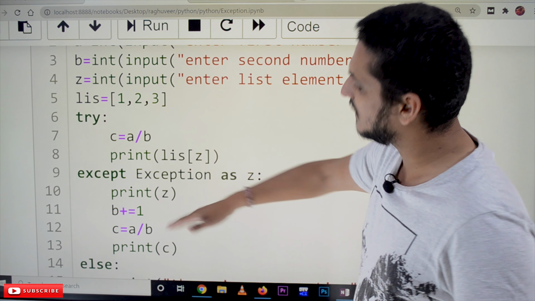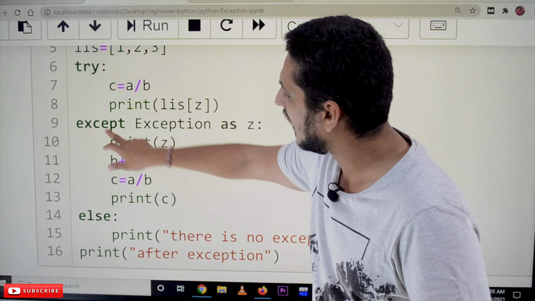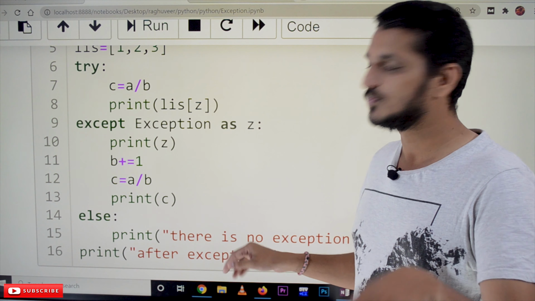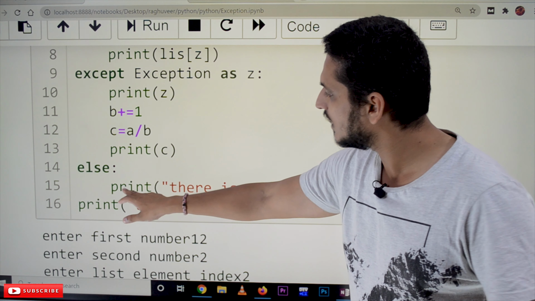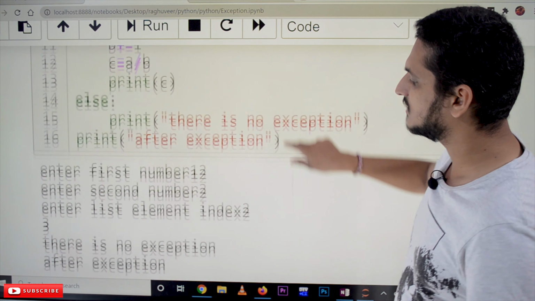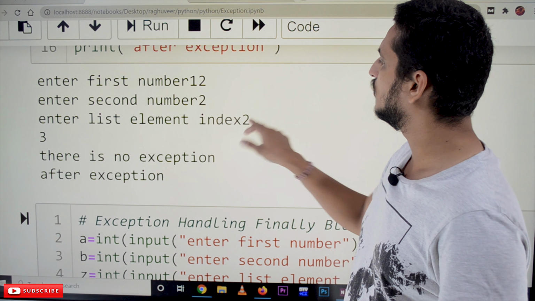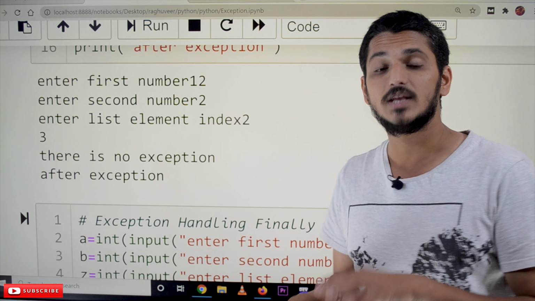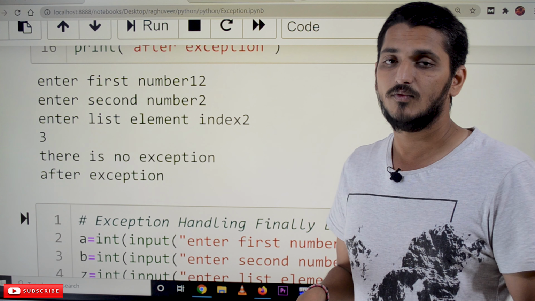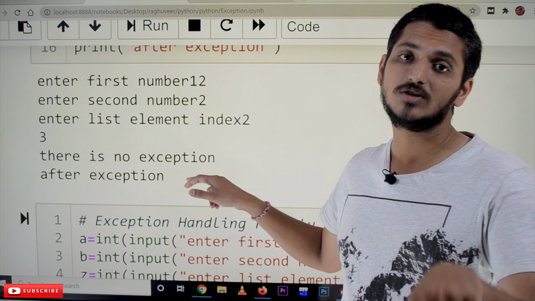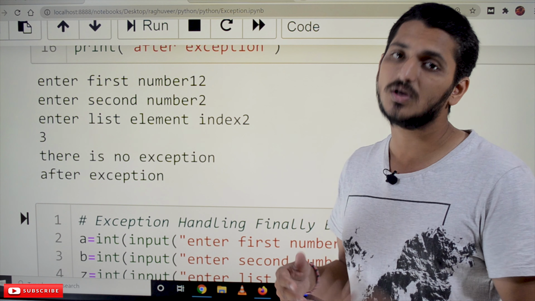See here, the same example, we have written try, except, else. If there is no exception, the else block will be called. In the else block we write print there is no exception. Let's take the example here, 12 and 2. 12 divided by 2 is possible and index 2 is possible, so there is no exception. Whenever there is no exception, the else block is called. That is the use of the else block.